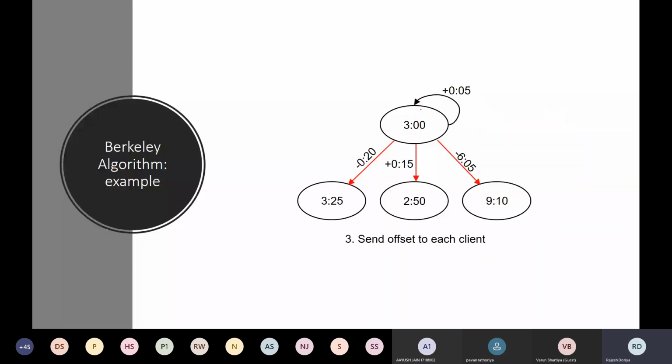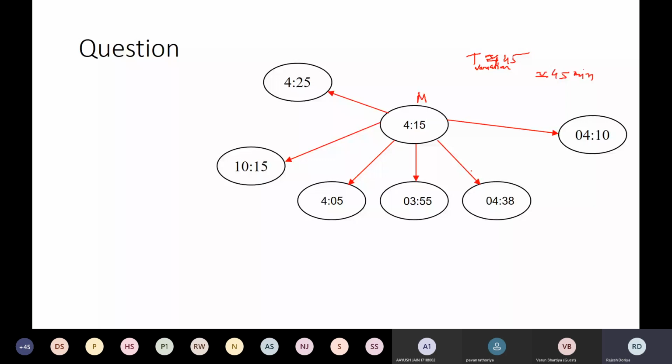To have 305, this clock has to be incremented by 5, this has to be reduced by 20, this has to be increased by 15, and this has to be reduced by 605. This is for the students who are new to this class.